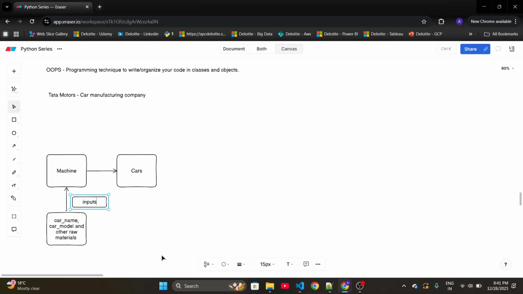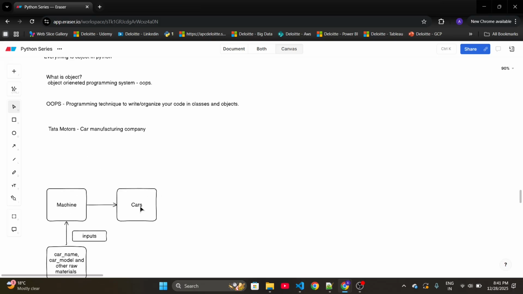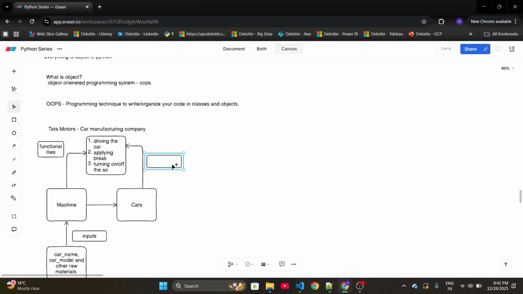Now that's not all. Your machine will provide some functionality or capabilities to your car. So what are those functionalities? Maybe you can drive the car, right? So driving the car, then applying the brake, and then turning the AC on or off. And many more. These functionalities are provided by your machine, right, which can be accessed by your cars. Whatever cars you create using this machine can access these functionalities.